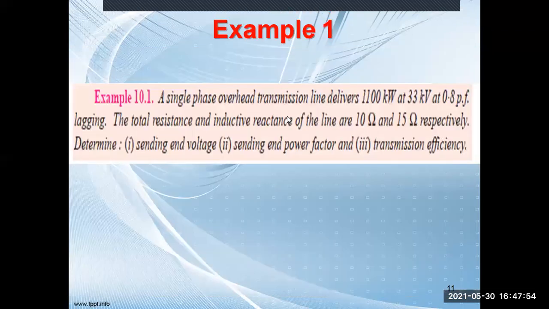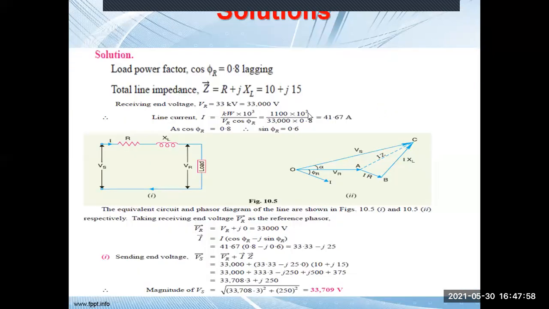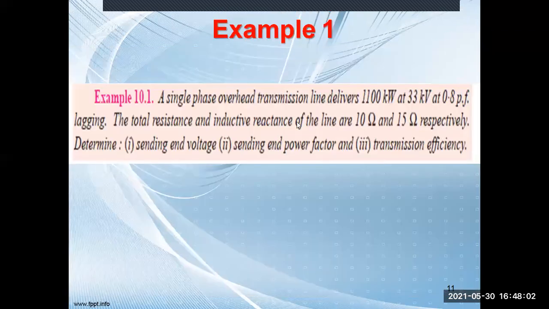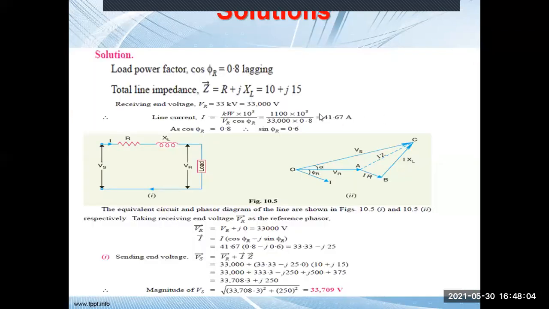The power is given as 1100 kilowatt, which we converted to watt, that is 10 to the power 3, and VR is 33,000 volt, that is 33 kV. It is a single phase line, so there is no root 3. Only the power divided by the voltage into power factor. So we can calculate the current.